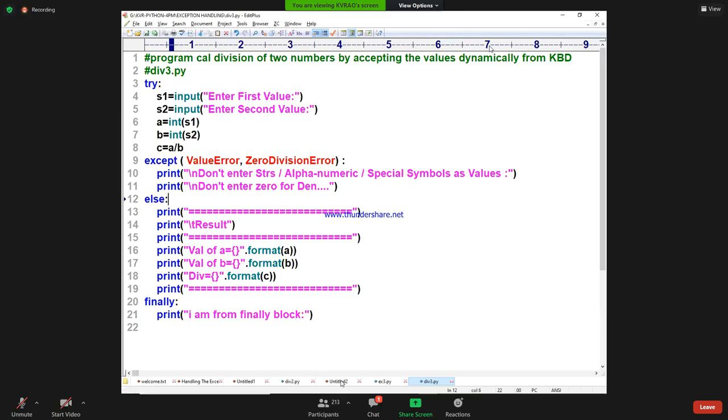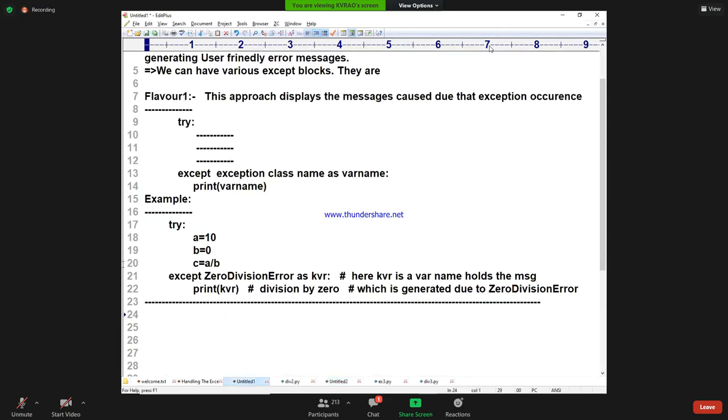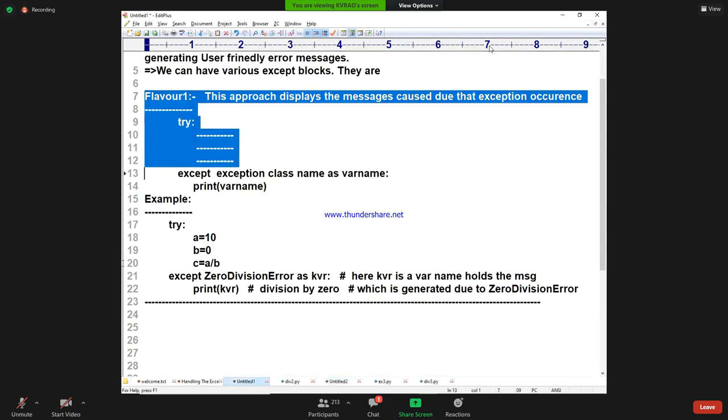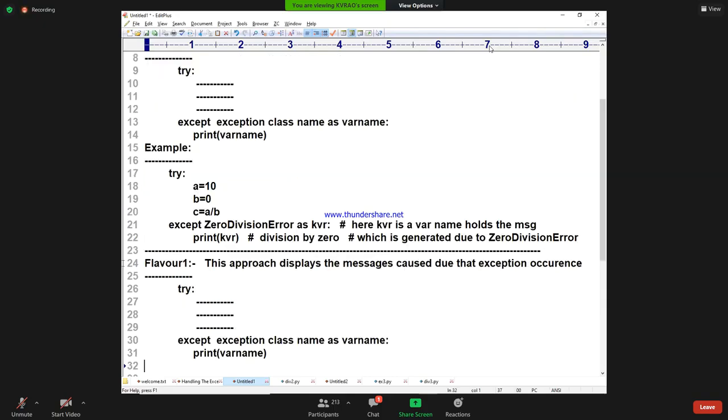Yes. So that is called a second variety. I'm writing flavor 2. What is flavor 2? You see that flavor number 2. Easy for you. This approach displays, this approach makes us to understand.